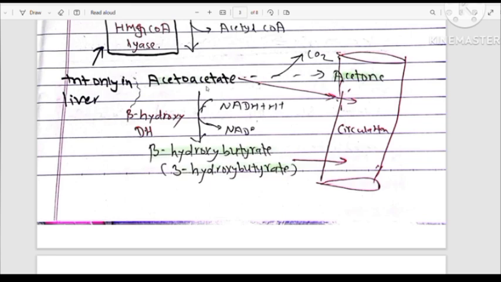Now, this acetoacetate is the primary ketone body. It is converted to beta-hydroxybutyrate by the enzyme beta-hydroxybutyrate dehydrogenase. Also, acetoacetate undergoes spontaneous decarboxylation to form acetone, which is lost in breathing.